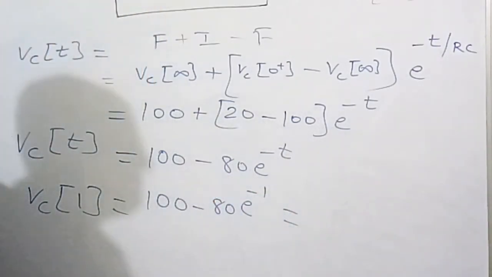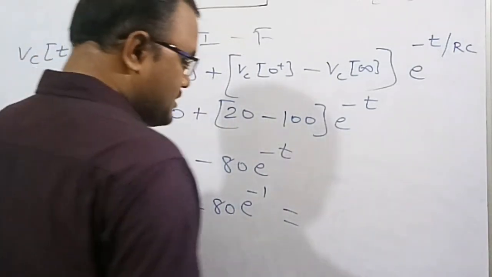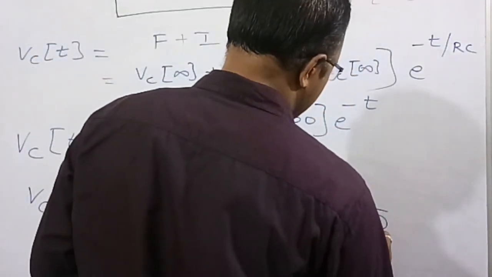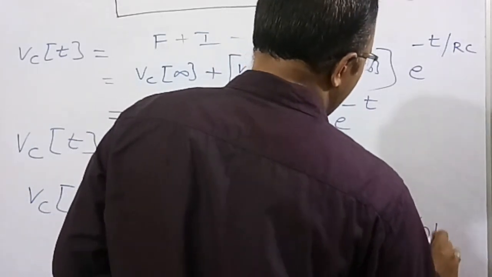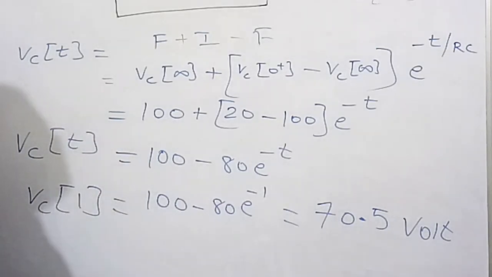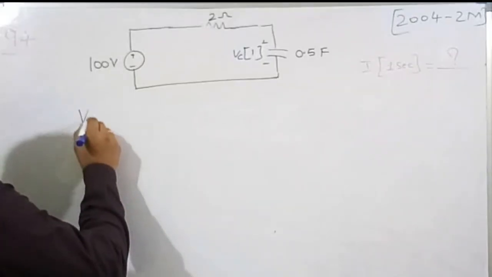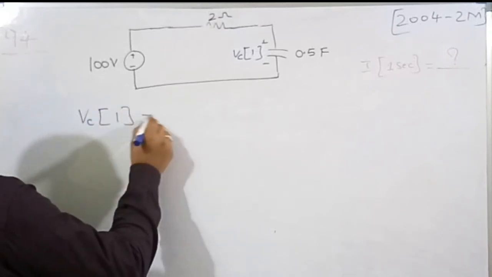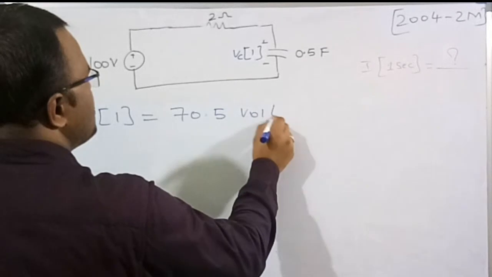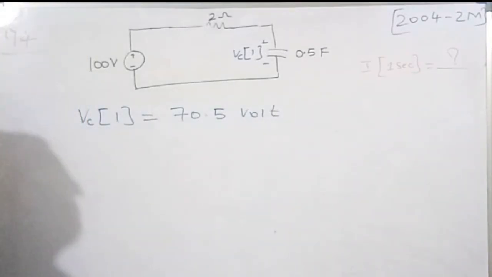If we do the simplification, we get 70.5 volt. So 70.5 volt is the voltage of the capacitor at t equal to 1 second. Now we need to find the value of the current at 1 second.